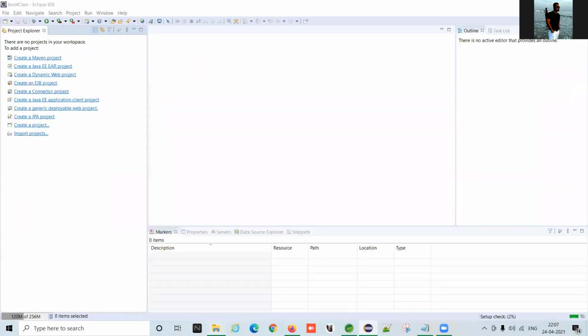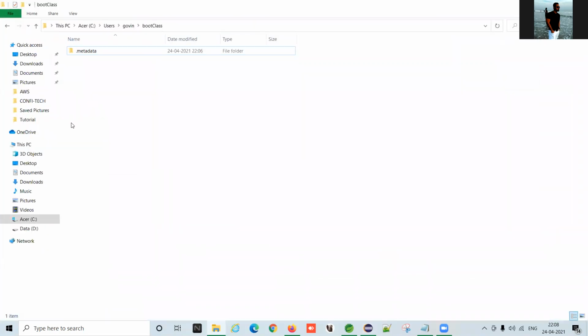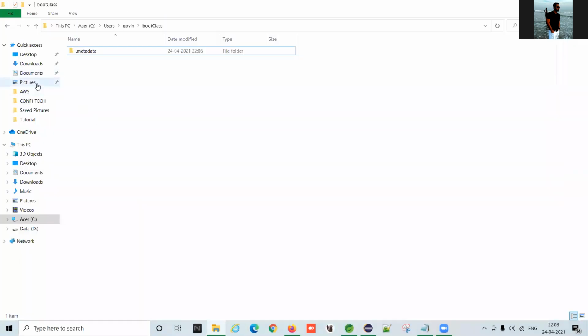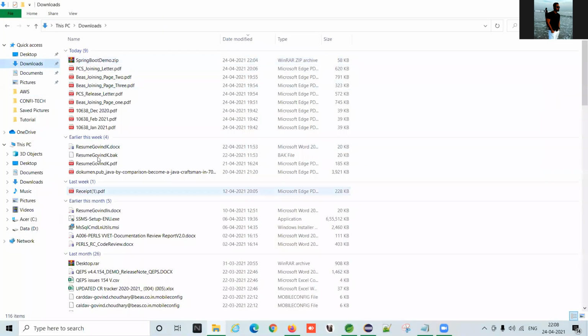Now, it means we have already downloaded the project in the form of a zip. Whenever we use Spring Initializer, they will provide a zip file. We have to copy it and paste it into the workspace.